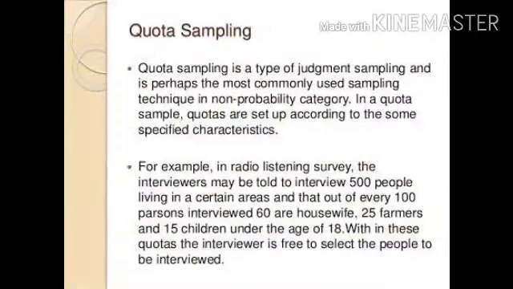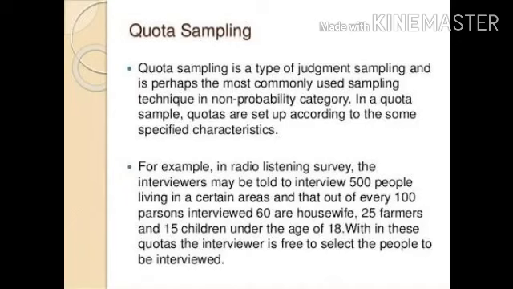Fine. See, quota sampling is a type of judgment sampling and perhaps the most commonly used sampling technique in the non-probability category. In quota sampling, quotas are set up according to some specified characteristics.